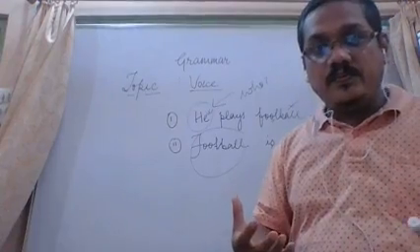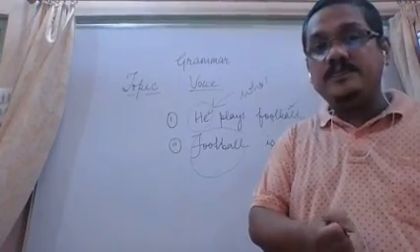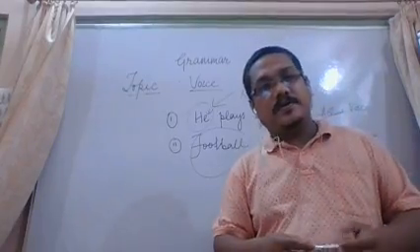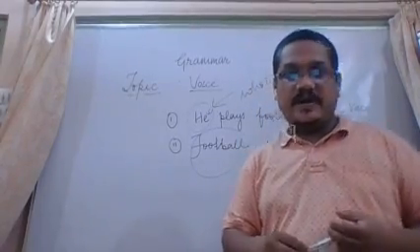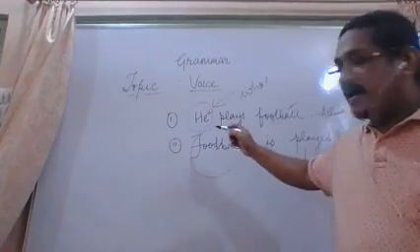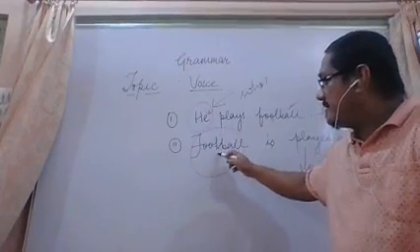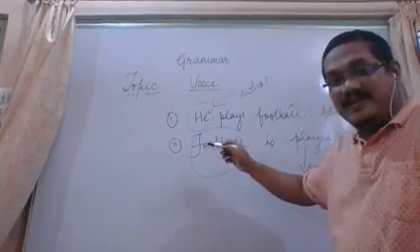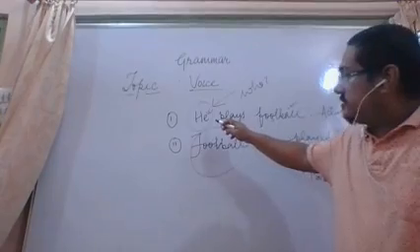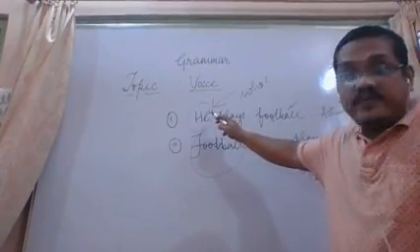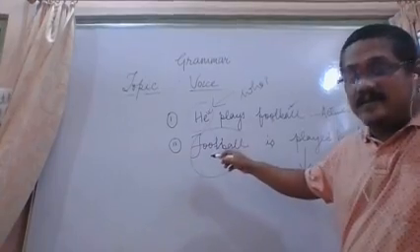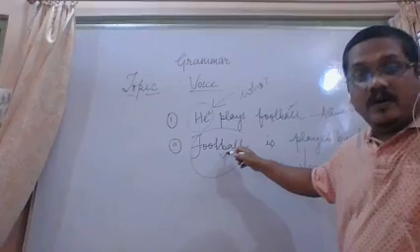We want to know sometimes about the subject and sometimes about the object. That is very important. Now, it is also shown there. When I was talking about the second sentence, I see a change in the structure as well. How? In the first sentence, in the first place it was he. In the second sentence, in the second place it is football.